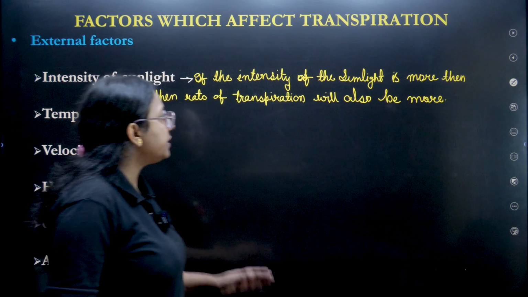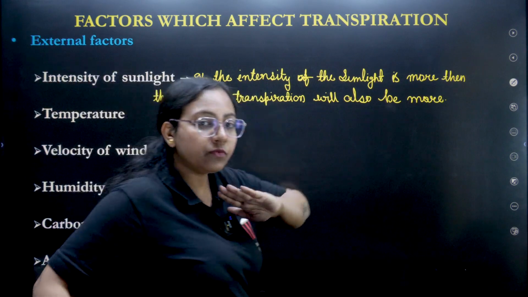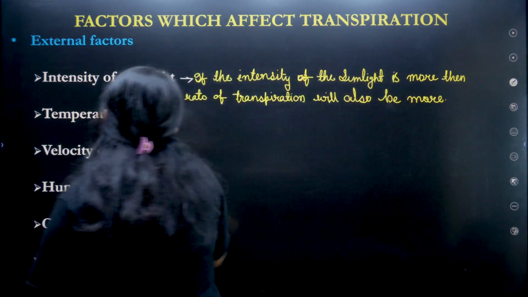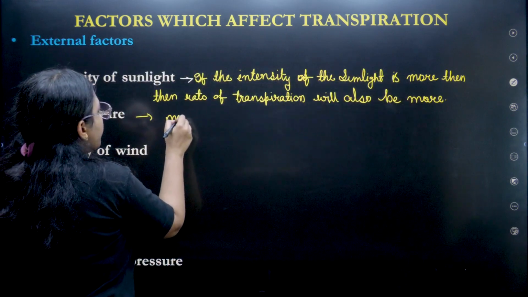When there is lots of sunlight, the transpiration also will be more.